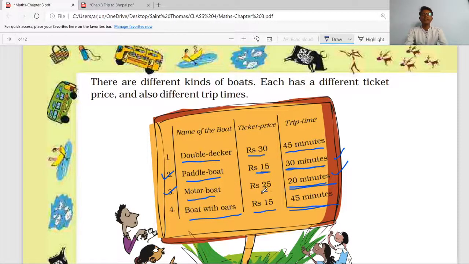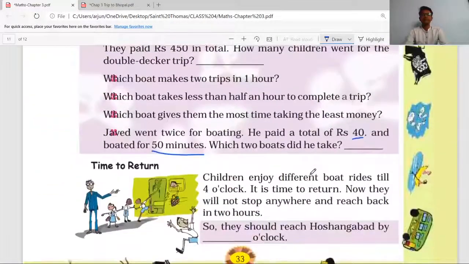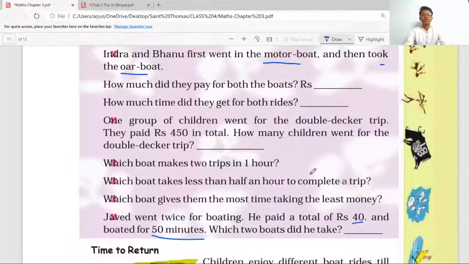So 15 plus 25, which is equal to 40 rupees. So these are the two boats which he has taken, paddle boat and the motor boat, which cost 40 rupees in total and 50 minutes for the ride, right? So here the boat section is over.